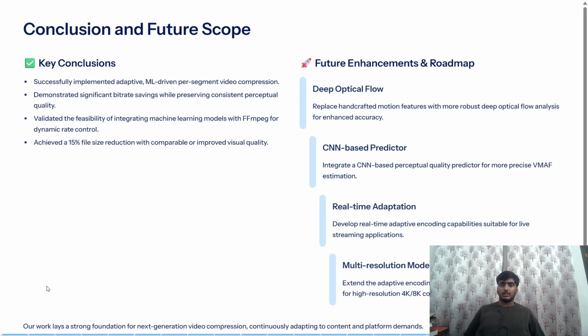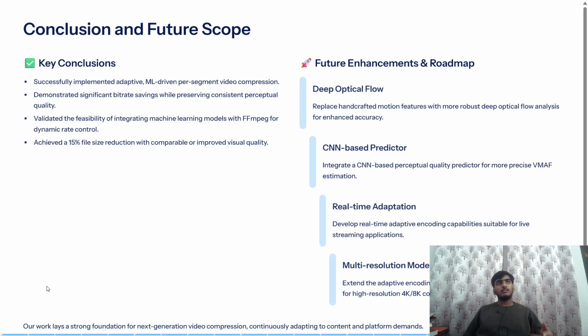So let's move to the conclusion and future scope. Till now we demonstrated how we can encode segment-wise, do adaptive encoding, and get a very good size reduction. But what we could have shown you, or what we can do in future, is have two devices, one trying to stream to the other, and this compression and encoding happens in real time. So this is what we can do in future work.